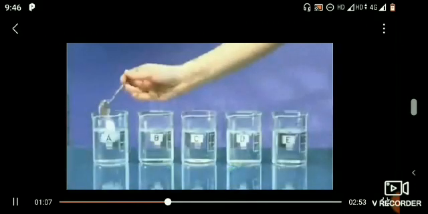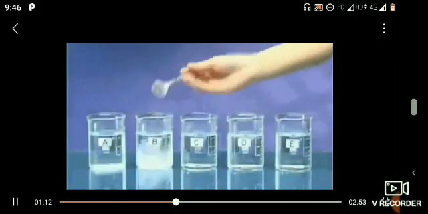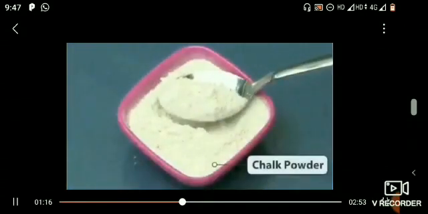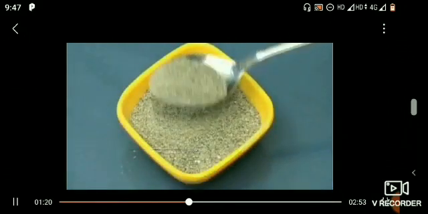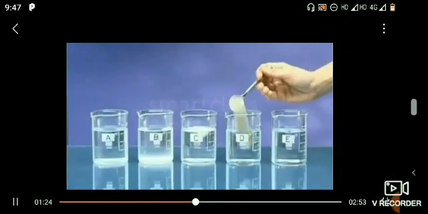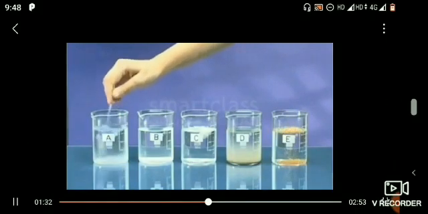Add a spoonful of sugar to the beaker A and salt to the beaker B. Similarly, add a small amount of chalk powder, sand and sawdust to the beakers C, D and E respectively. Now, mix the content of each of them with a spoon.